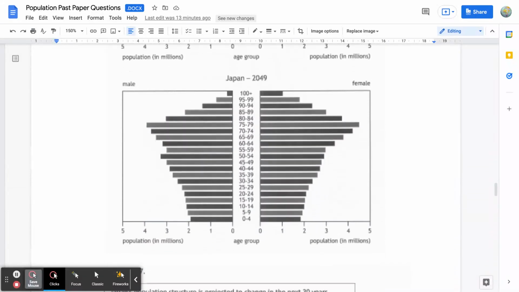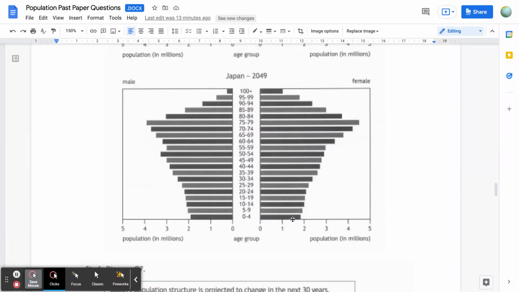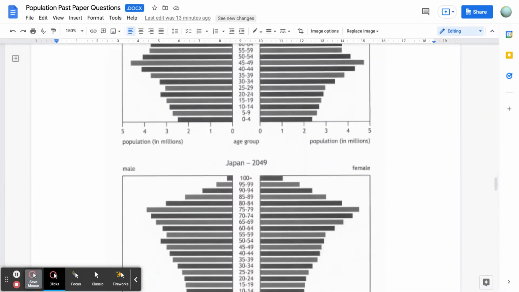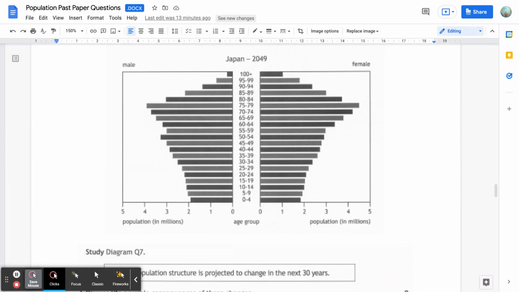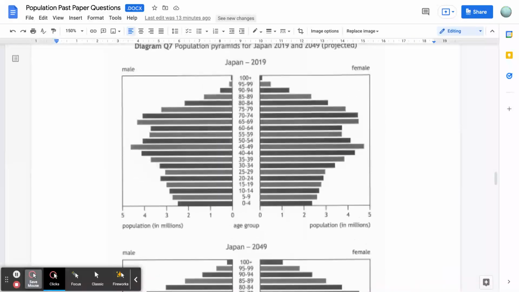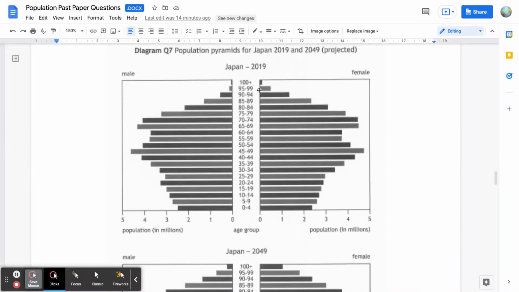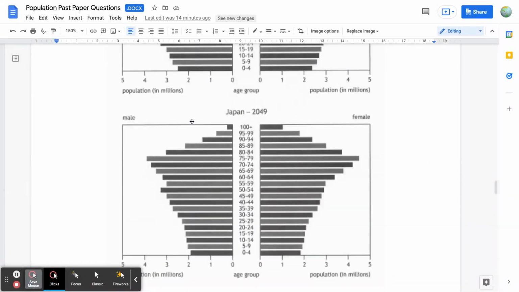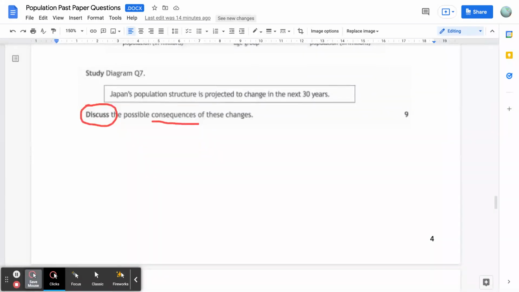In contrast, Japan, in the youngest age groups, as we can see, is going to have fewer. It has approximately 5 million people in 2019 in the 0 to 4 age group, but in contrast, it's got under 4 million by 2049. So the key to answering this question is to identify consequences and issues that relate to an expansion in the very old, fewer people in the middle age years, especially under 40-year-olds, and very few in the youngest age groups. Now, there is no need to actually explain the reasons for this change.